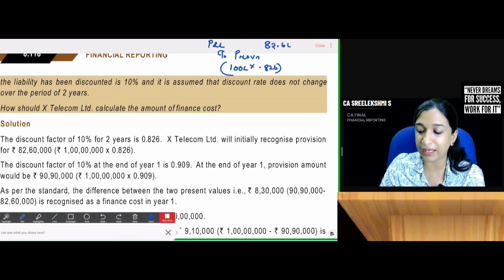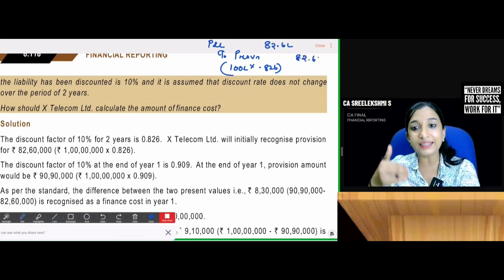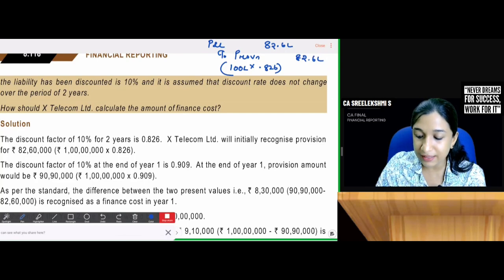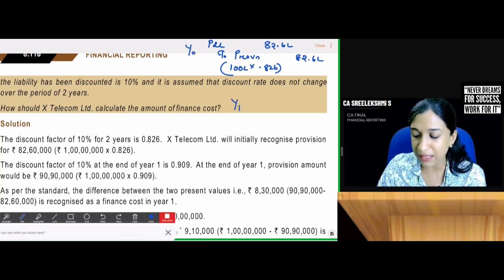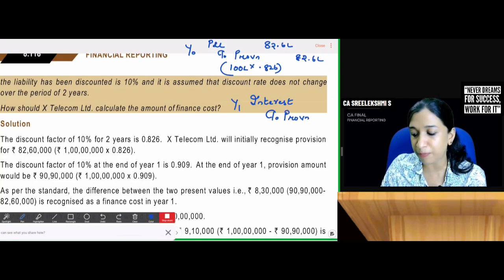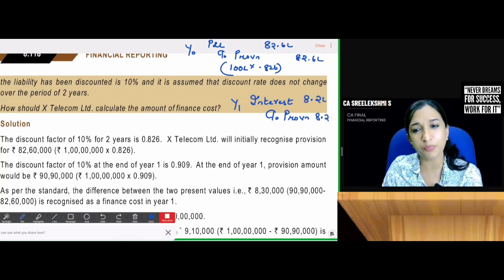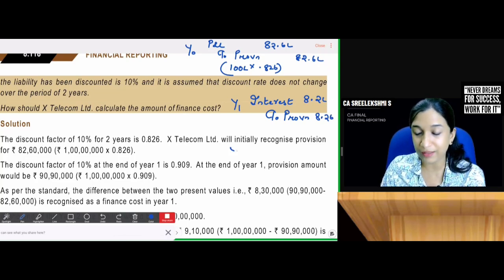82.6 lakhs. You create provision. As time passes, at the end of the next reporting period, we pass the entry interest to provision. How much? 82.6 into 10%, 8.26, or 8.3. Okay.